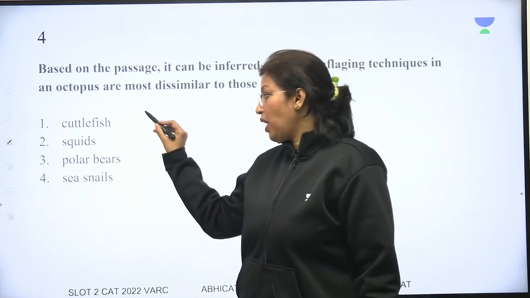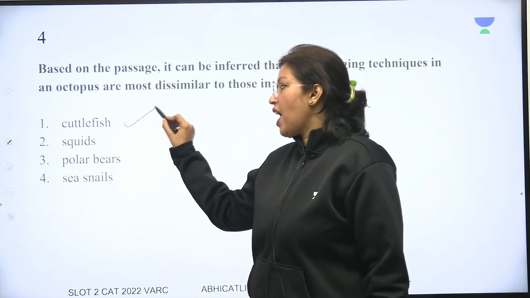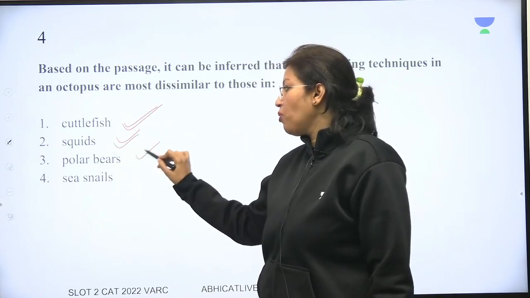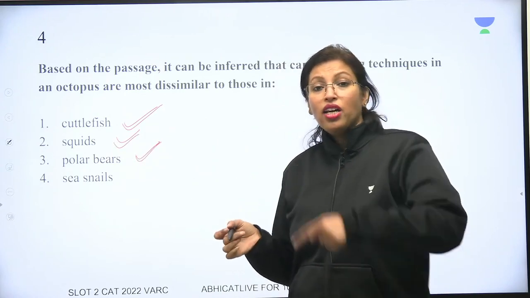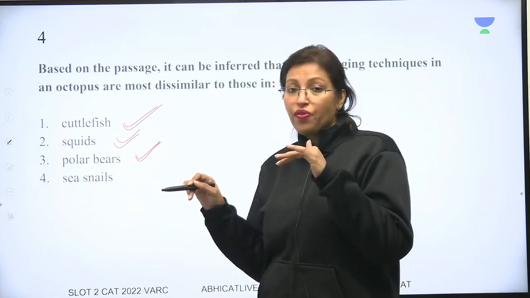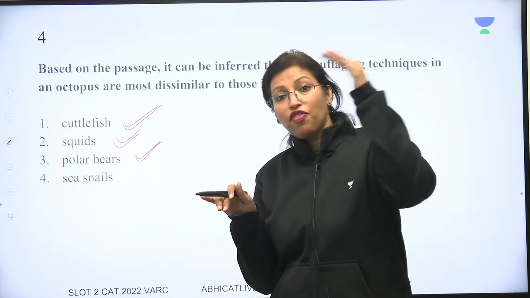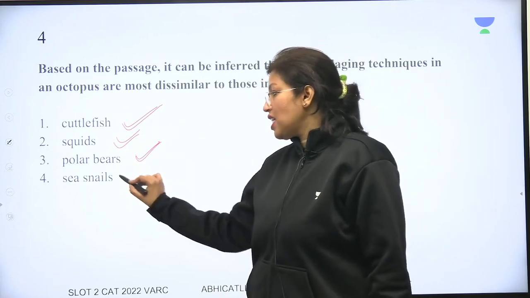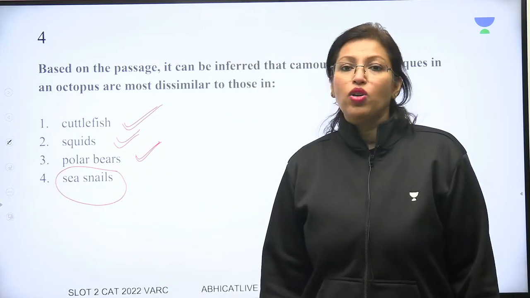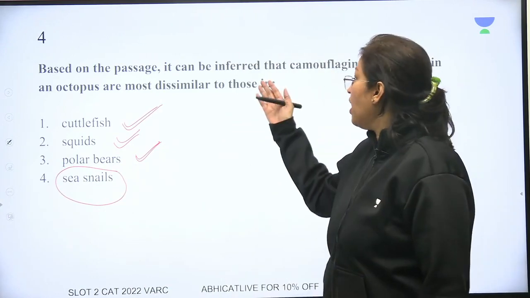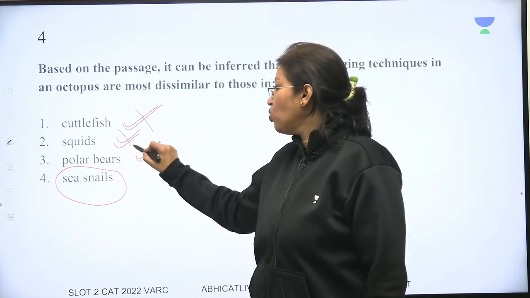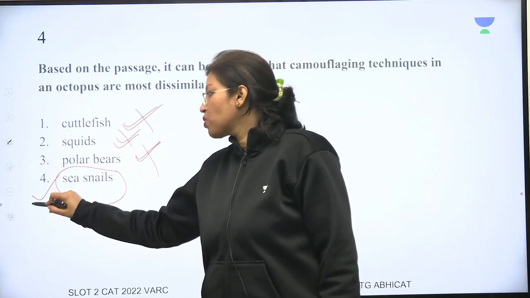So cuttlefish was mentioned somewhere in the passage as having something similar. Okay, so were squids and so were polar bears. Remember the color of the polar bear is white. The color of the squid and the fish, the octopus is same because it reflects the same colors. So these three. Sea snails were mentioned as being part of the same family, but it was not mentioned if they are similar or dissimilar. So therefore again I will eliminate 1, 2 and 3 and so 4 becomes my correct answer.